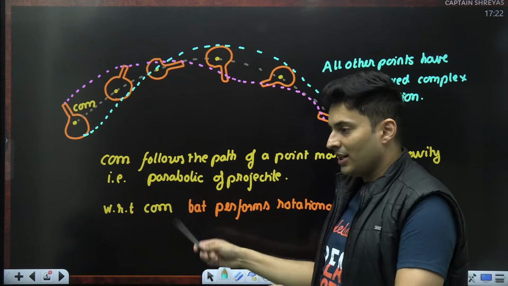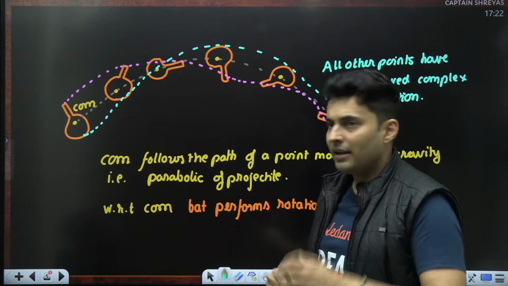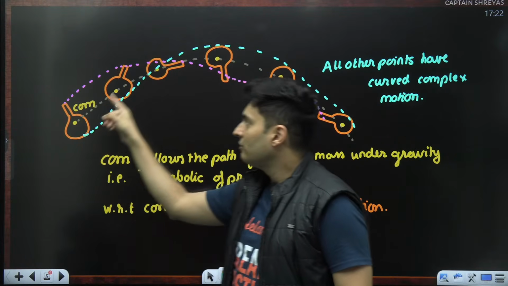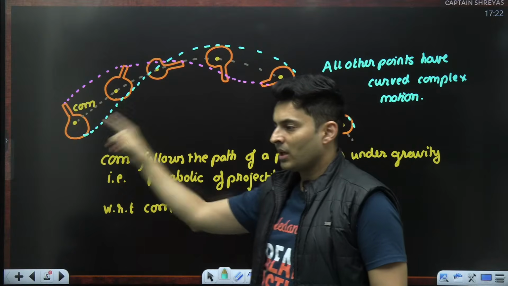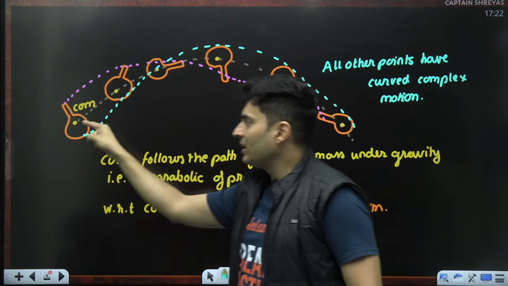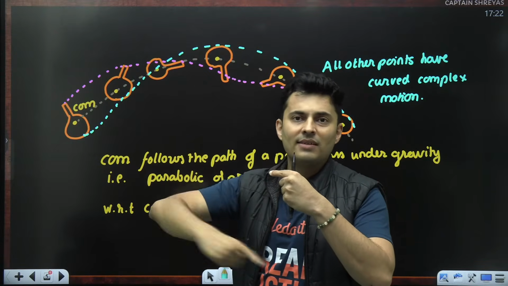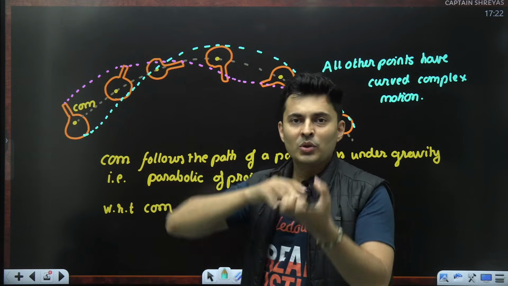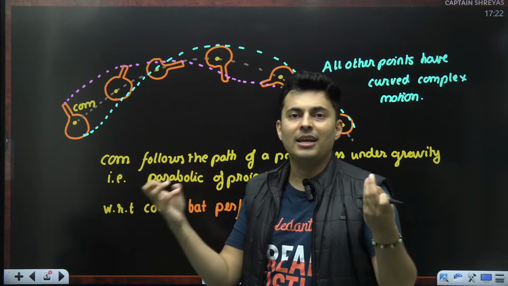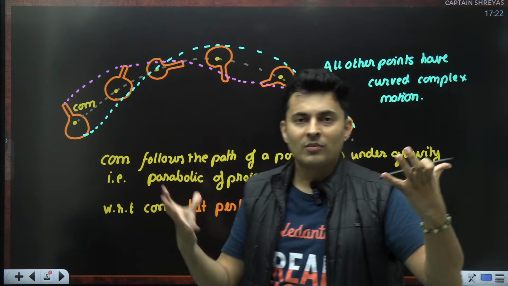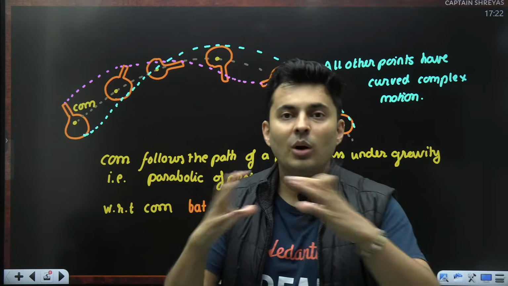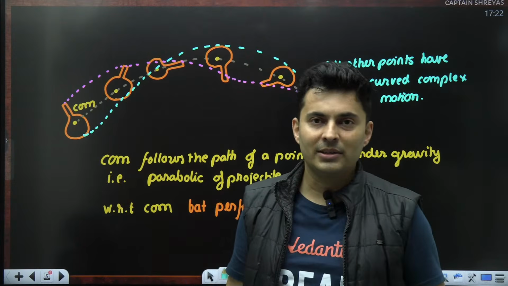But center of mass makes it simple. I say that there is a point on the bat which does parabolic motion, basically projectile motion. If you sit on that point, every other particle is doing circular motion. Circular motion we have studied in the circular motion chapter. So, combining both these motions, I can find the location and the exact nature of the motion of any particle on that body.